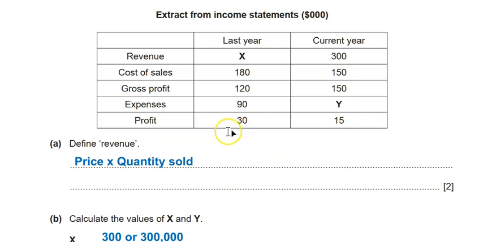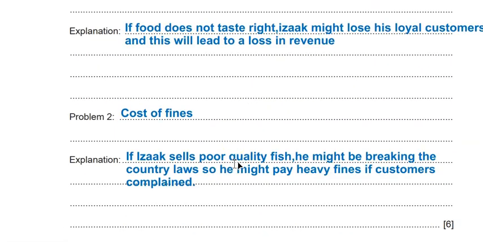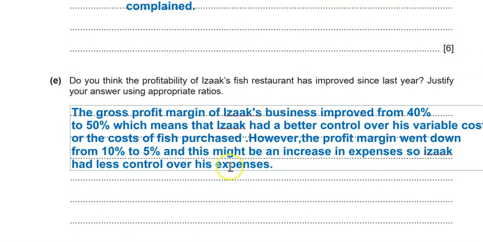So I compared everything. Here I can always compare things. I can compare revenue, but here it's almost the same, 300 and 300. I compared the gross profit, I compared the expenses. So the idea is simple and clear, and now the examiner knows that I'm showing good knowledge and good use of ratios.